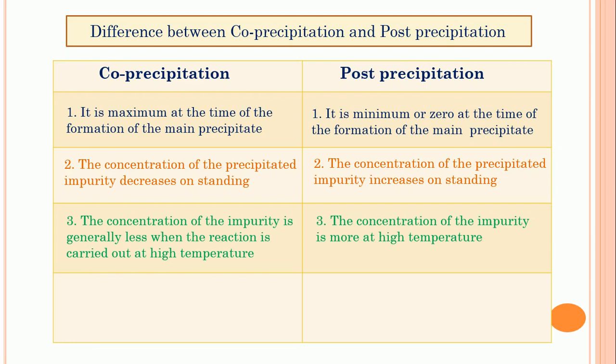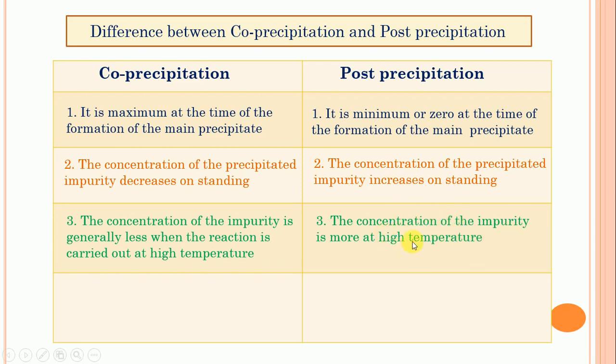Now see, in post precipitation the concentration of the impurity is more at a high temperature, because initially the impurities are soluble in the mother liquor, and once the solution is kept for a longer time, that particular impurity forms crystals. They grow in size and adhere over the main precipitate.